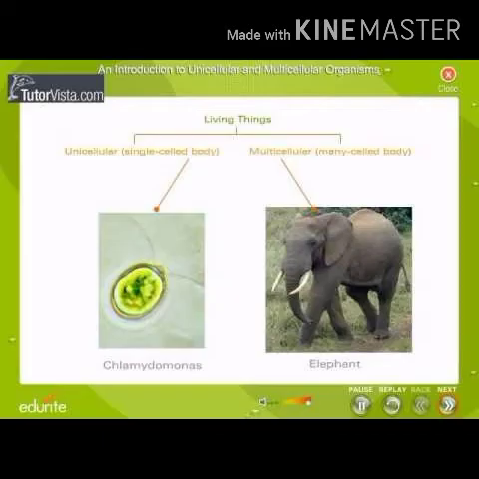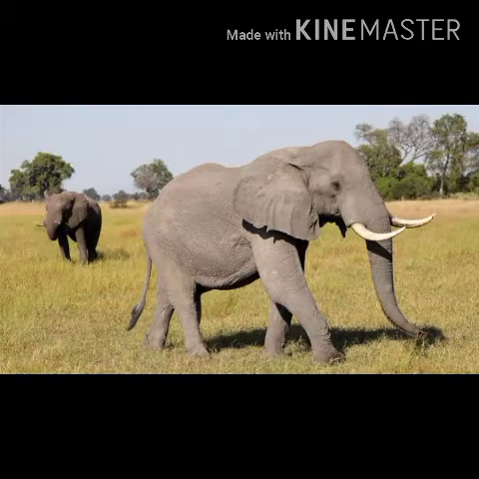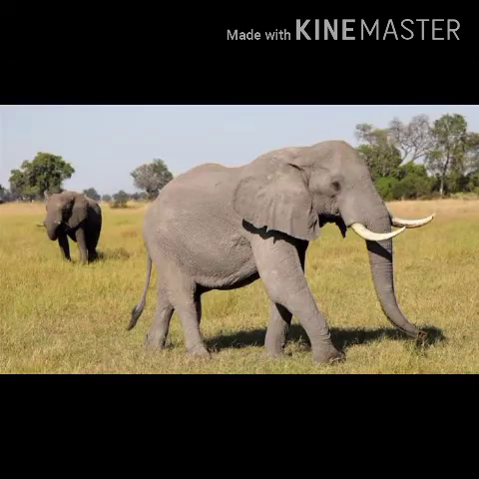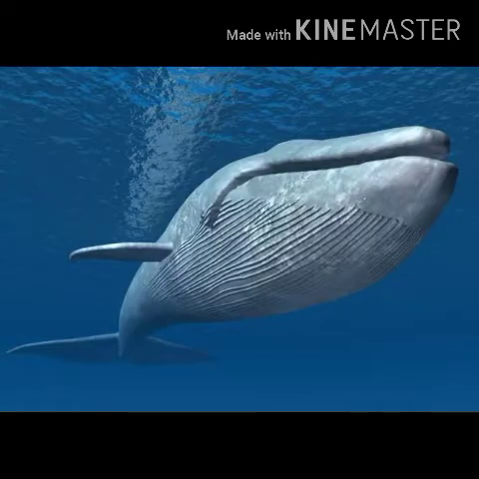When we observe all kinds of organisms, some organisms are much smaller than others, and some are much heavier than small organisms. For example, an elephant and a whale may be the largest animals in the animal kingdom.